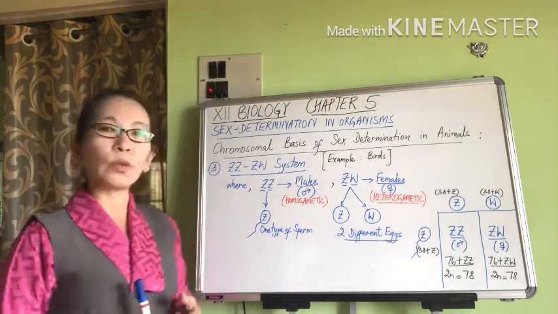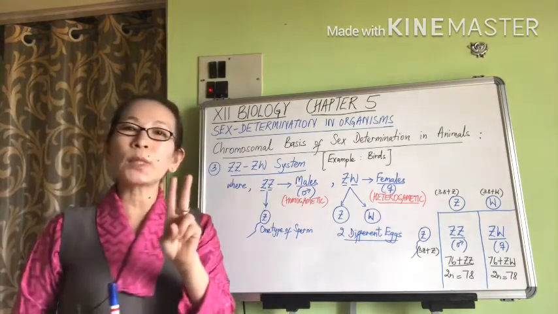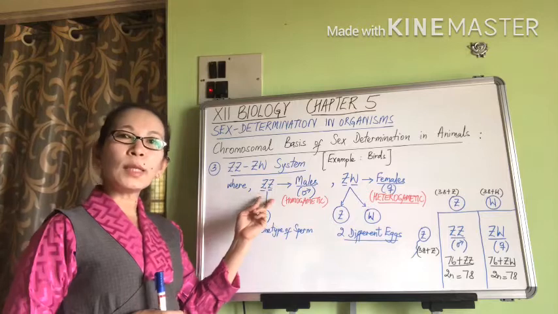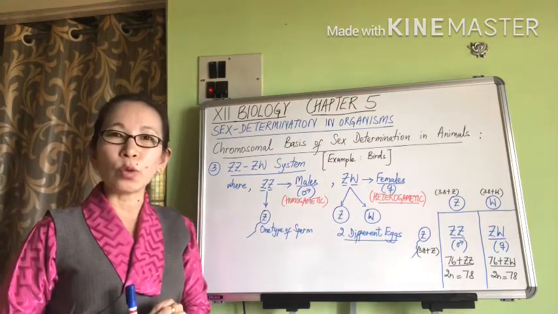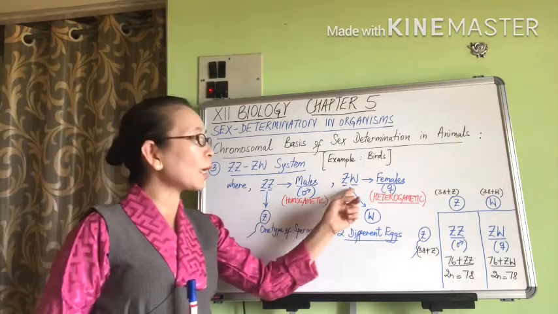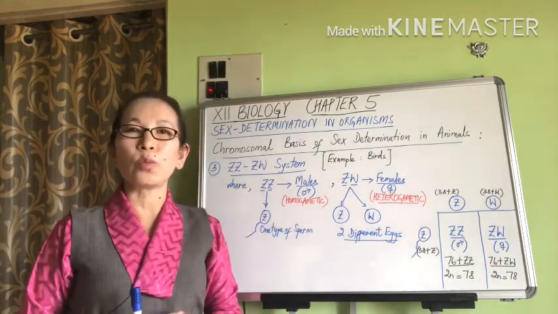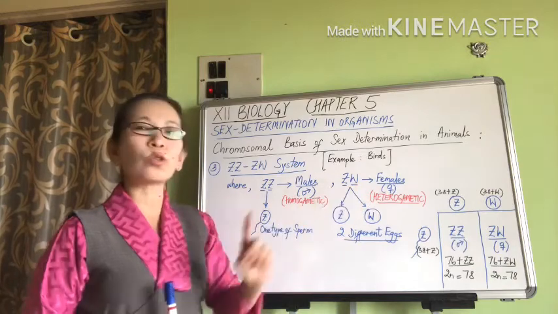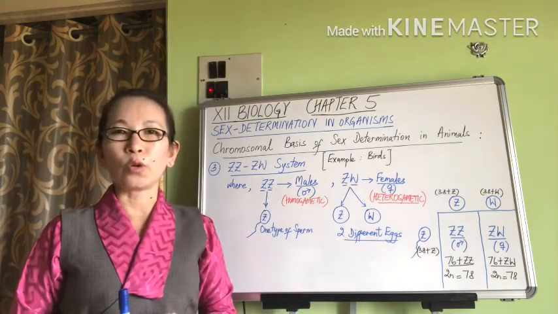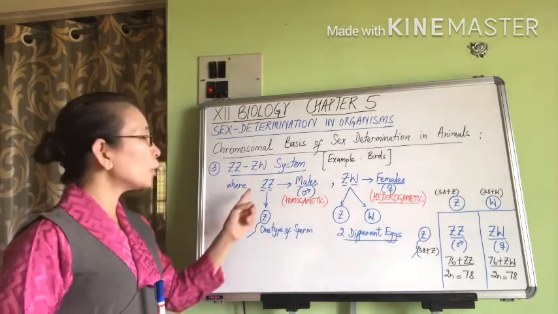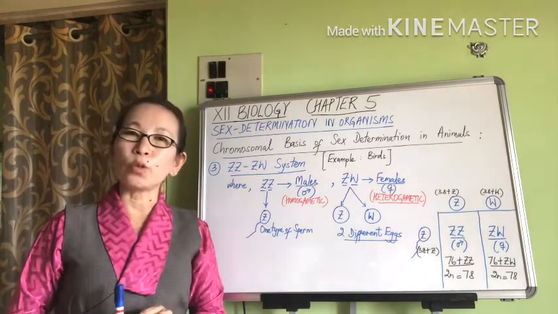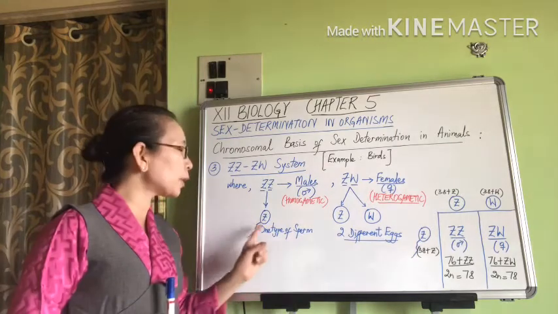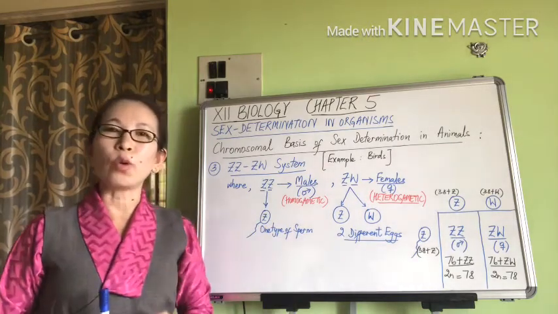In the ZZ-ZW system, males have two similar sex chromosomes. So males have two Z chromosomes as their sex chromosomes, whereas females have two dissimilar sex chromosomes. One of the sex chromosomes is the Z chromosome and the other is the W chromosome. Now, because males have two similar Z sex chromosomes, they are always going to produce one type of sperm. All of the sperms are going to contain the Z chromosome.